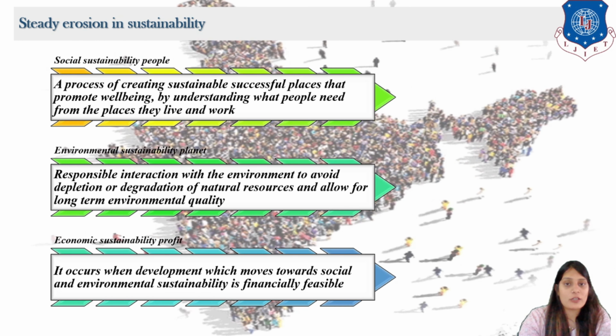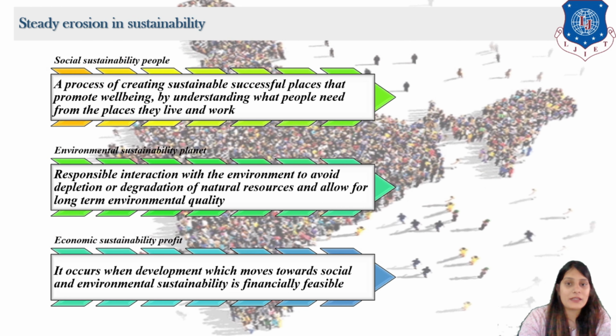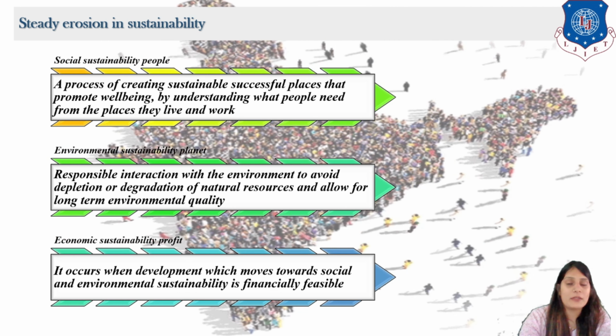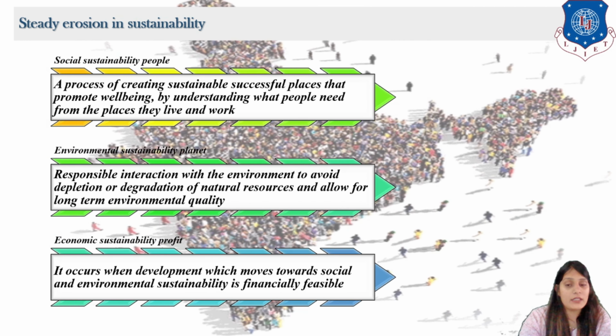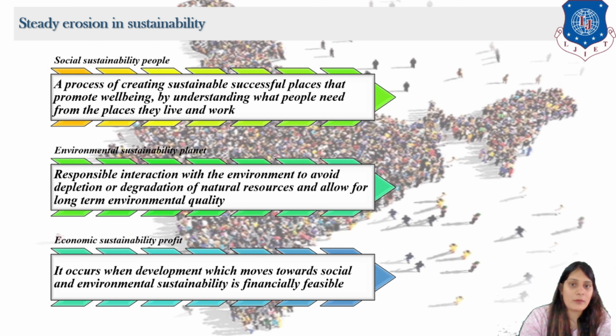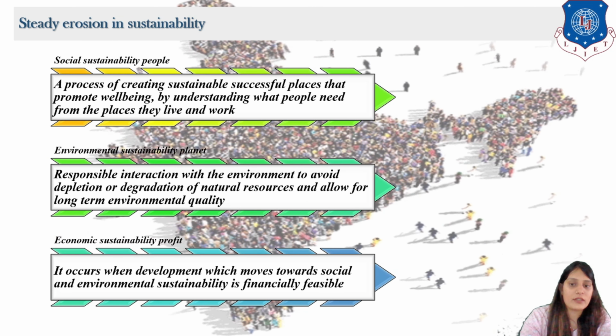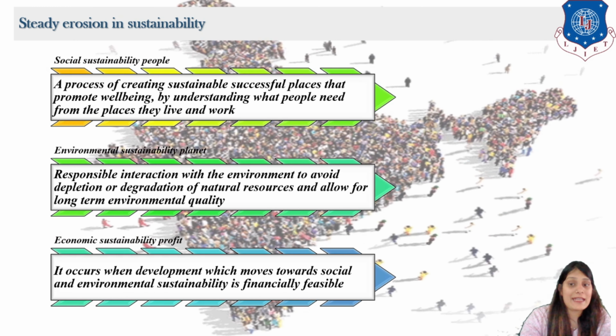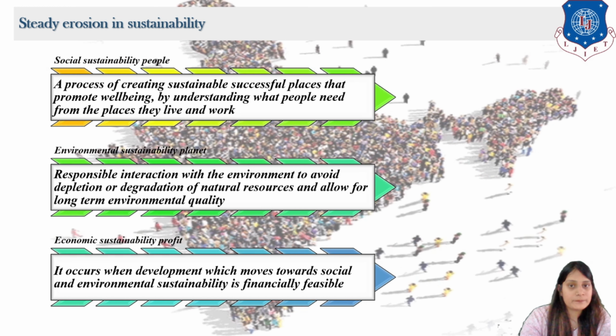Next, you can see environmental sustainability. Basically, we need to have environmental balance in our day-to-day life, with responsible interaction with the environment to avoid depletion or degradation of natural resources. That is known as environmental sustainability.